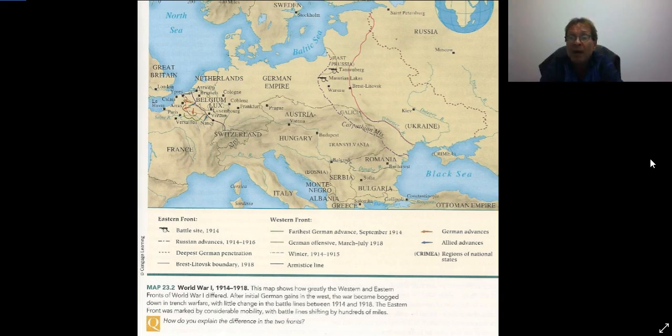And this is a nice map of World War I in Europe. And here's how far the Germans got at one point. And again, this is as far as the Russians advanced in the West. And as we'll see in the next part of why Germany lost World War I, eventually the war in the Western Front becomes trench warfare.